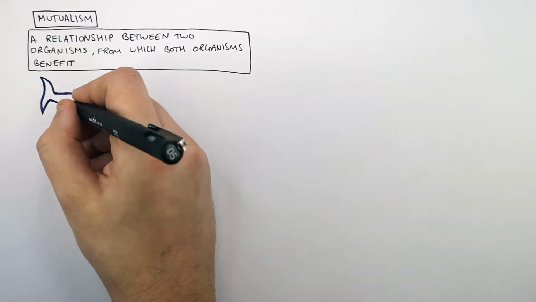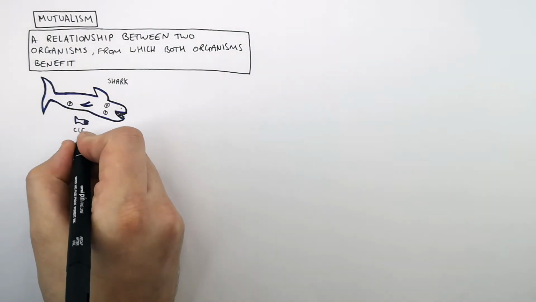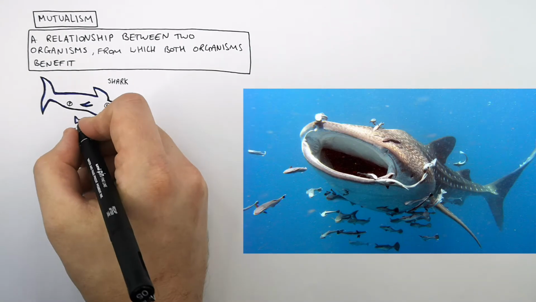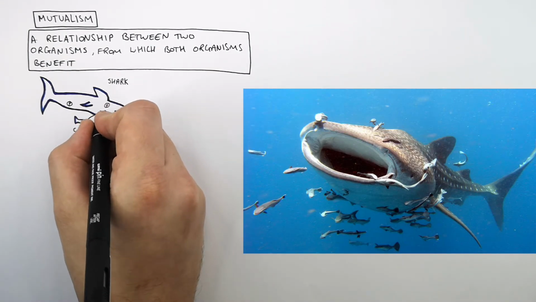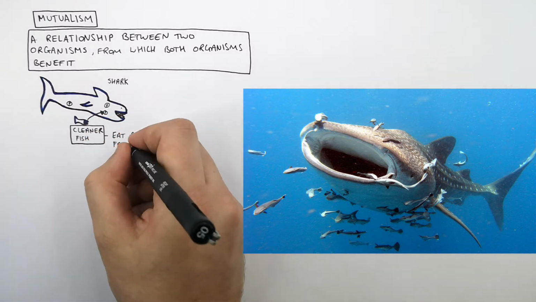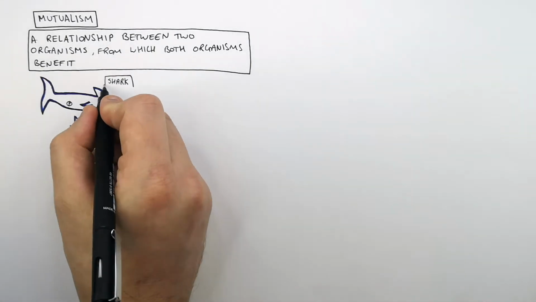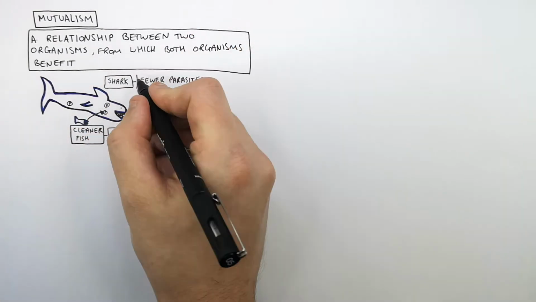Sharks have parasites on their skin. And these are fish called cleaner fish. They are small fish that eat the parasites from the shark. So these cleaner fish, they eat the parasites from the shark for food and nutrition. The shark benefits because it has fewer parasites on its skin.